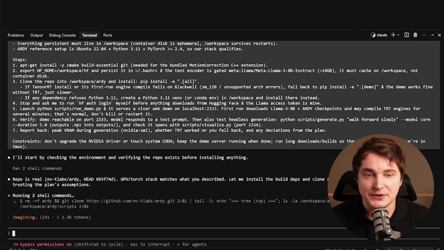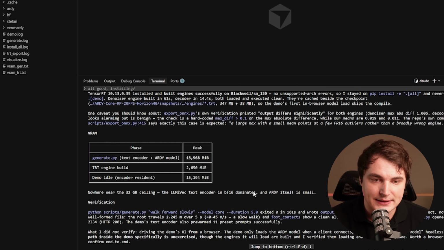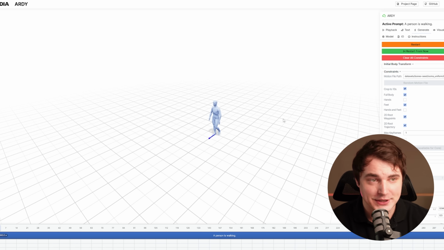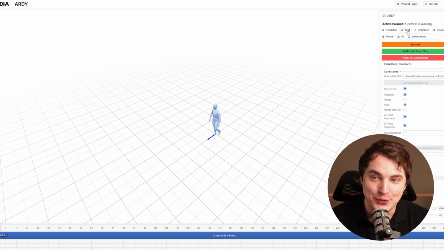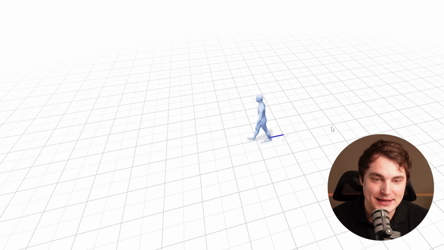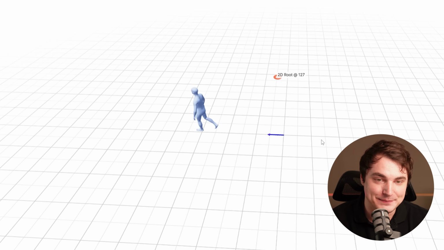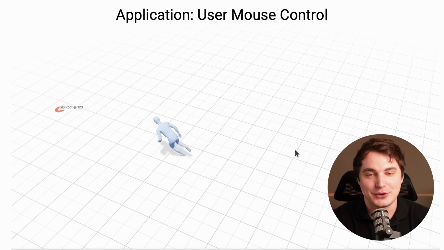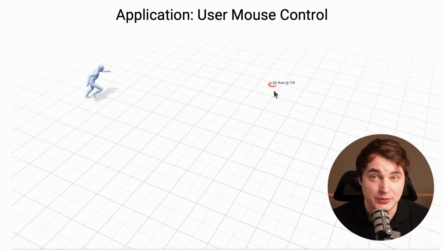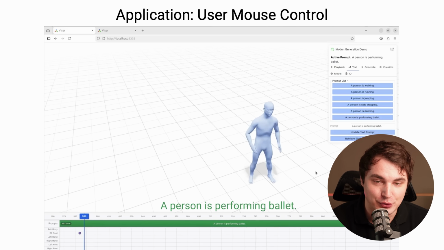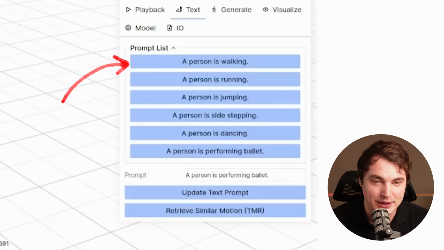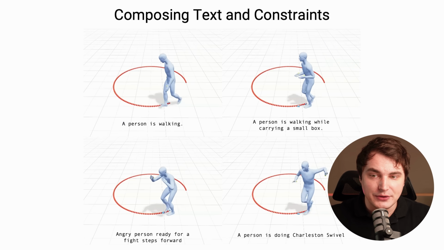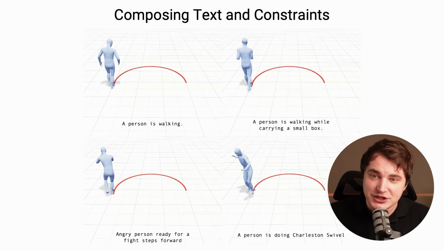And then after a while I actually got it running, and it just provided me a tunnel with the localhost, and here we go, we can actually test it. So we can start playing and there will be some actions, and yeah, you can control it right in real time. Look, this one is running on a 5090 and can also be run on a 4090, and you can control whatever will happen here, like walking, running, etc. You can set different types of constraints, and the demo does not reflect all the possibilities because there are quite a lot.